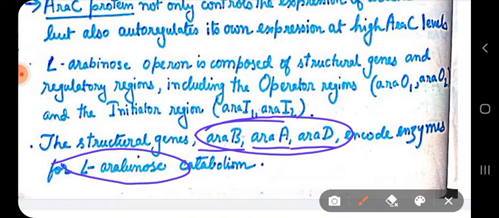ARA A codes for an isomerase enzyme, whereas ARA D codes for an epimerase enzyme, which is required for L-arabinose catabolism, because here we are actually cleaving the L-arabinose to form an intermediate product called D-xylulose 5-phosphate, which is an intermediate of the pentose phosphate pathway.